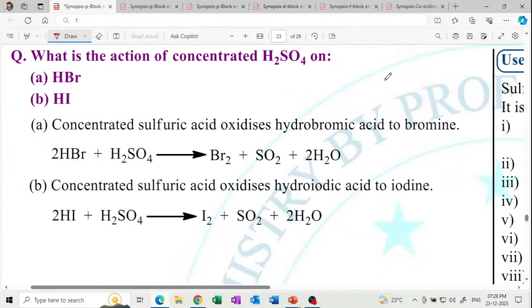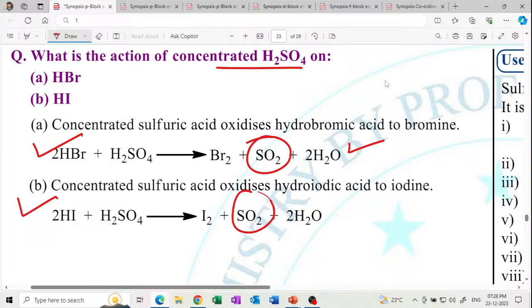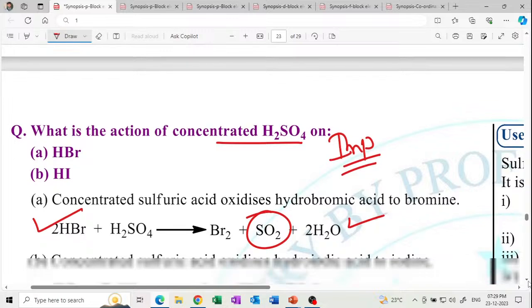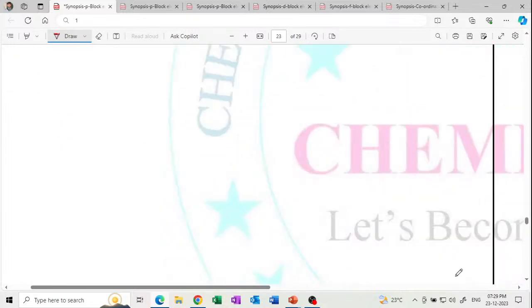And what is the action of concentrated sulfuric acid on HBr? Mark this high-priority question IMP. HBr with H2SO4 gives Br2, SO2 and water, and HI gives I2, SO2 and water. So name the gas evolved. SO2 is the gas. Get it? So simple. So this is an IMP question for your board exam. Mark one question as IMP for your board exam. What is the action of concentrated sulfuric acid on HBr and HI? Get it?